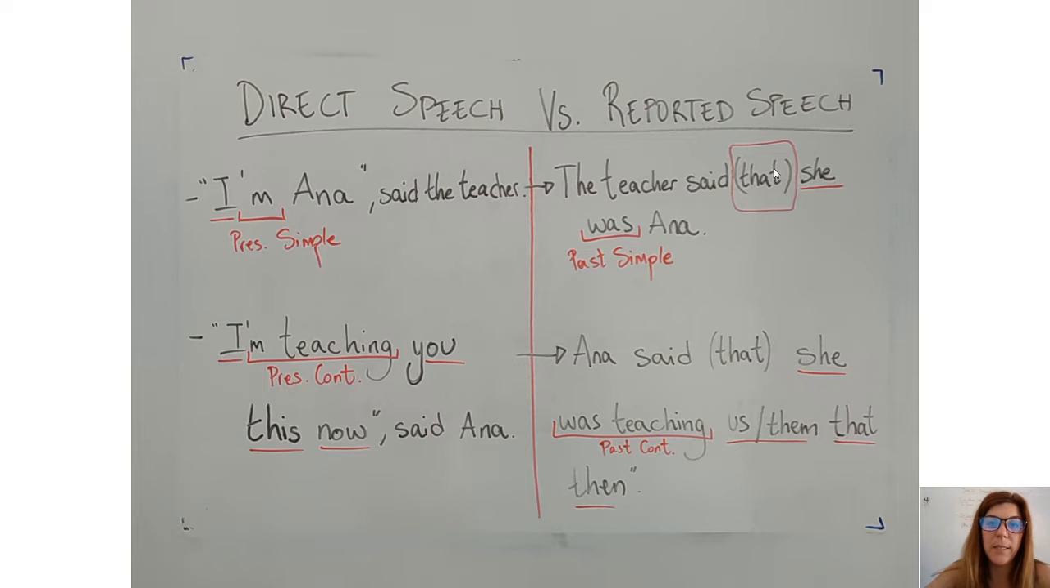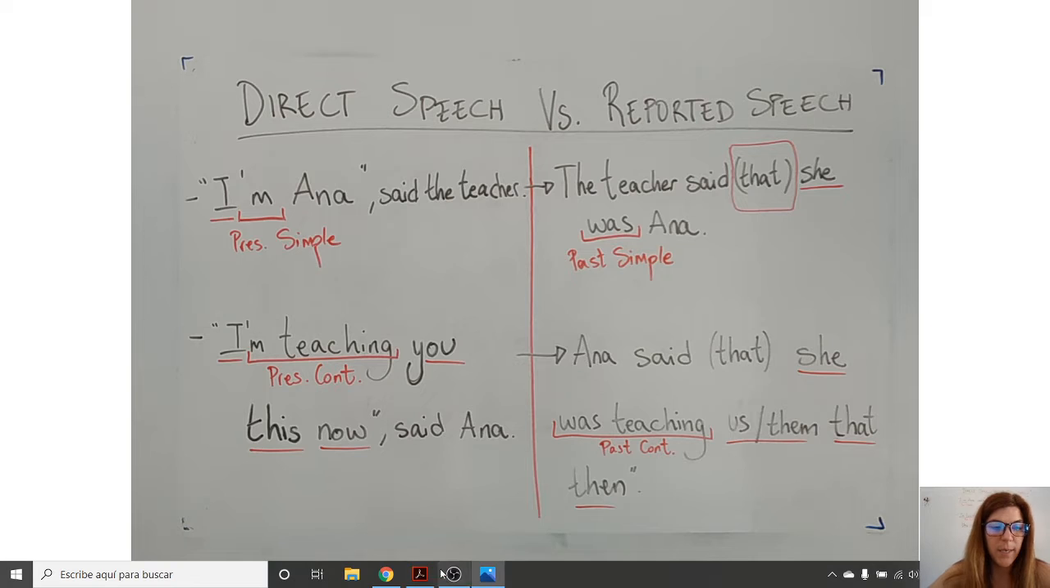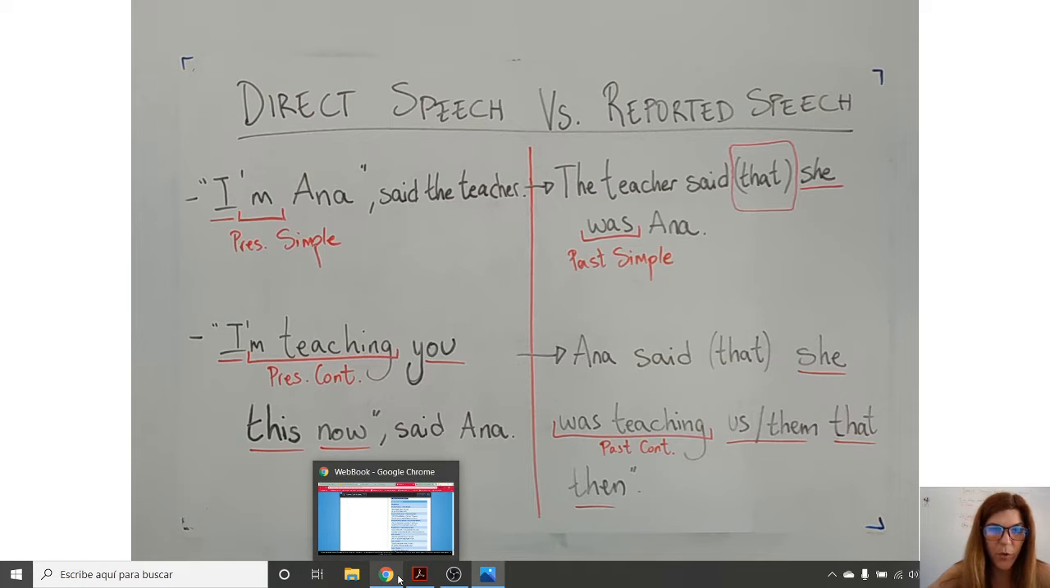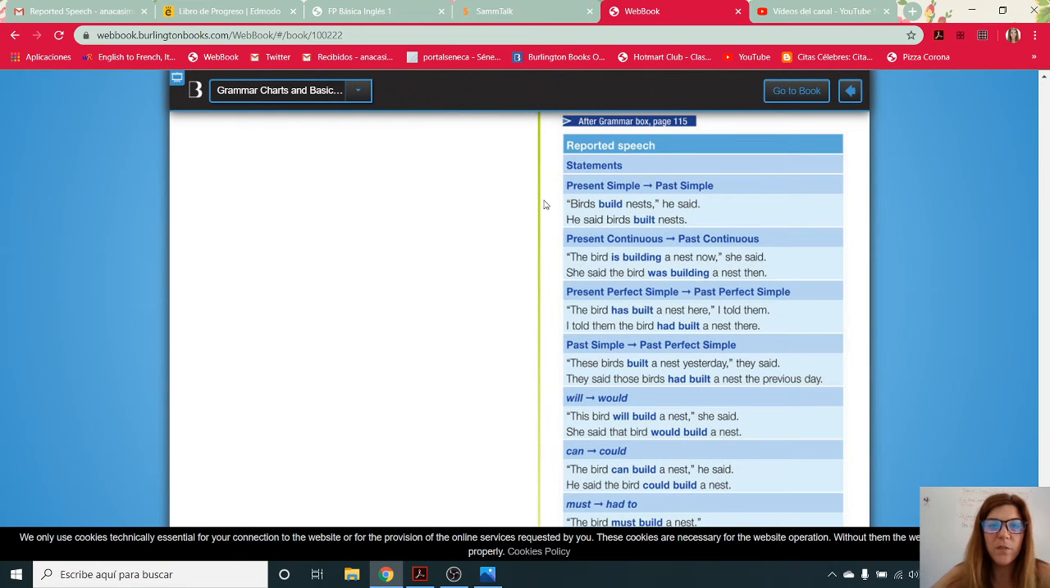I put that in brackets because you can omit it if you want. It is not necessary to put it. So, we have to bear in mind this in order to report any direct speech because we have to think which change we have to make into the verb tense. Here, I'm going to present you a list of different verb changes. So the present simple changes into past simple, as we saw in the example.